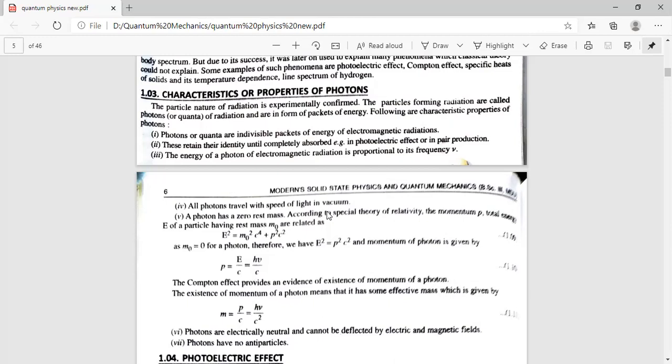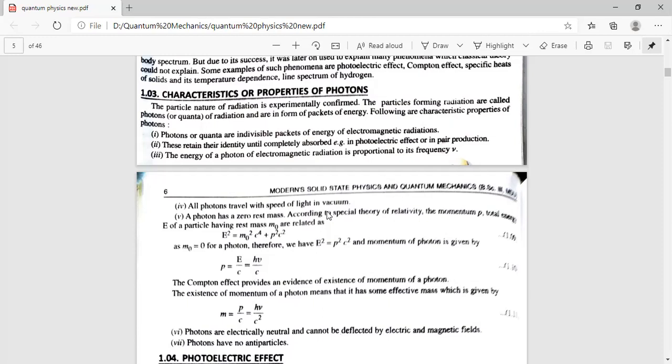The energy and momentum both are continuous, while they fail to explain microscopic particles, because for microscopic particles, the wavelength associated with the wave cannot be neglected. So there are some phenomena which could not be explained using classical physics, that is stability of atom, line spectrum of hydrogen atom, black body radiations, temperature dependence of specific heat of solids, etc.